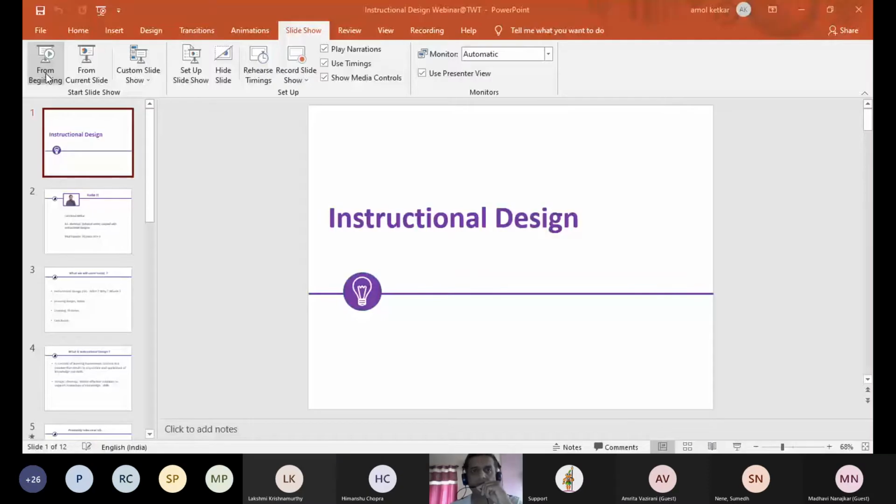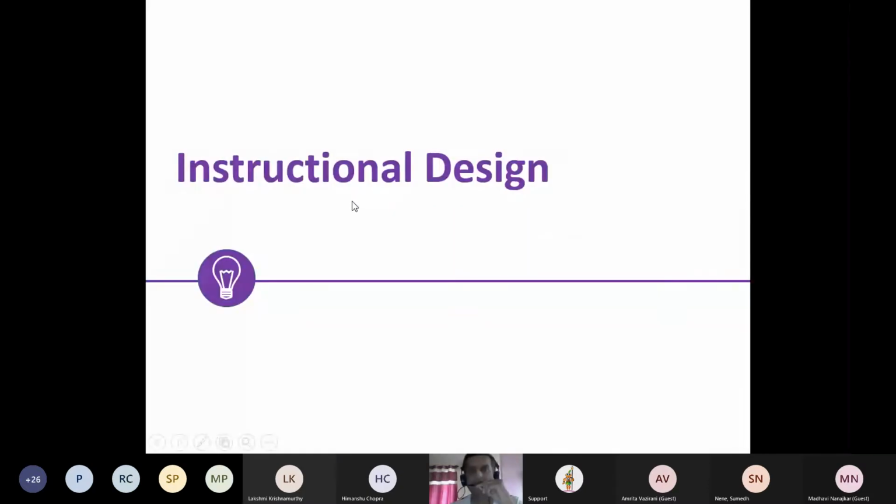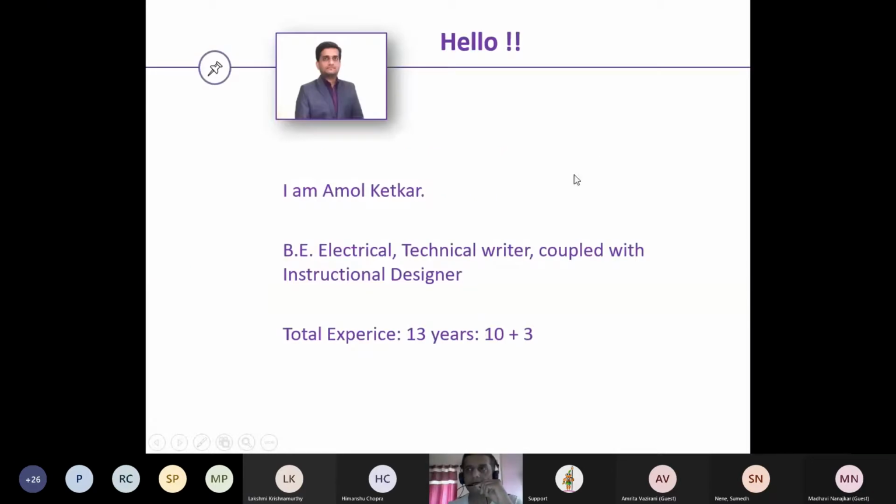So we'll be discussing instructional design. A quick introduction. My full name is Amol Anantakidkar. I'm an electrical engineer, a technical writer, and an instructional designer. I have a total of 13 years of experience.